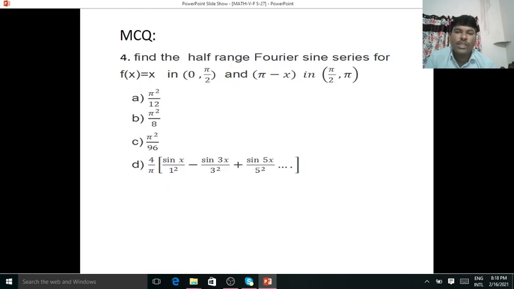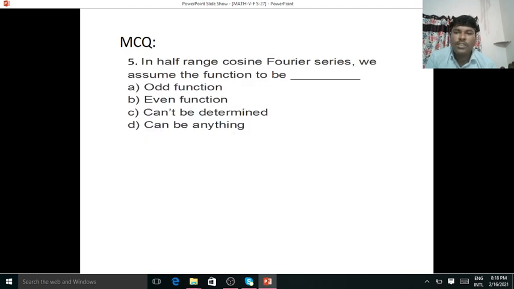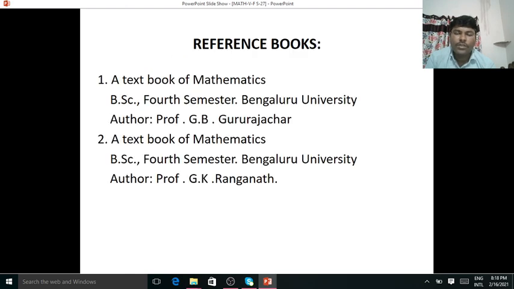And the fourth question is find the half-range Fourier sine series for f of x is equal to x in 0 to pi by 2 and f of x is equal to pi minus x in pi by 2 to pi. Answer is D. And fifth question is in half-range cosine Fourier series we assume the function to be even function. So these are reference books for this session.